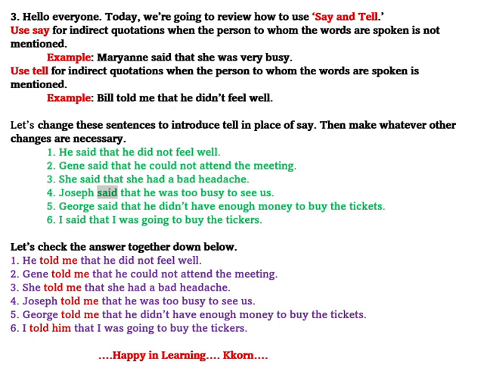4. Joseph said that he was too busy to see us. 5. George said that he didn't have enough money to buy the tickets. 6. I said that I was going to buy the tickets. Let's check the answer together down below.